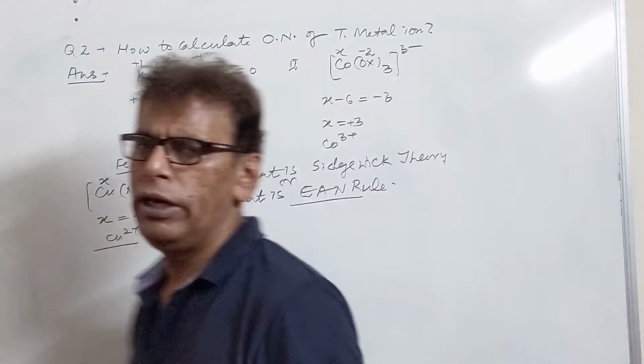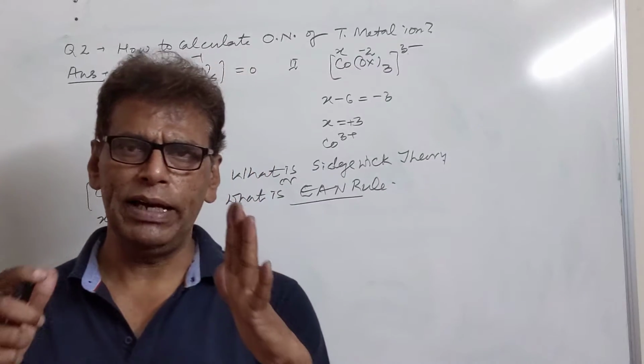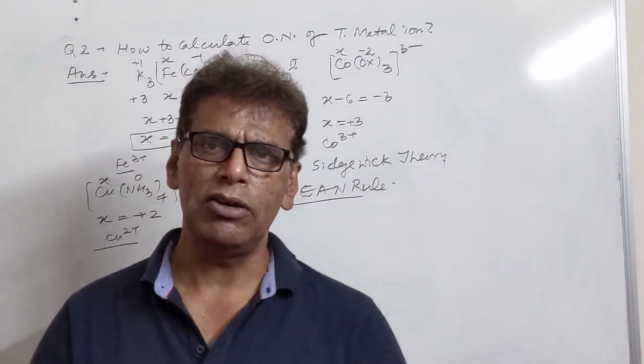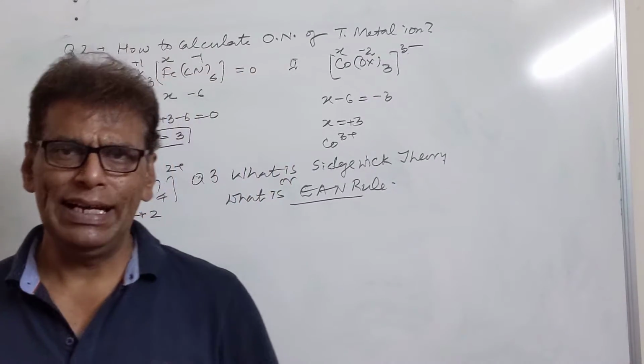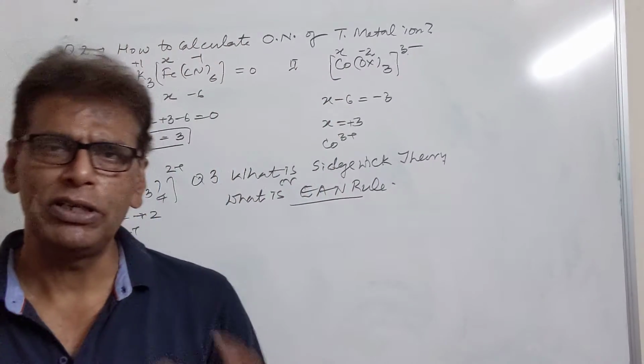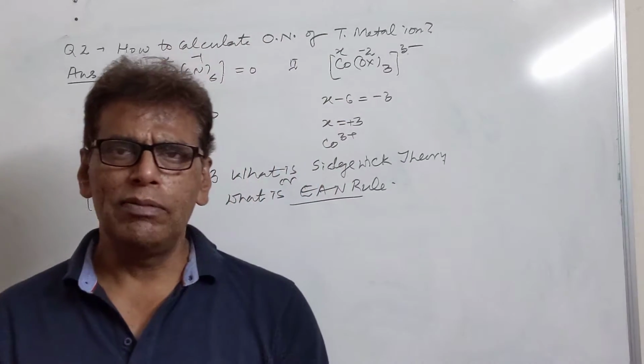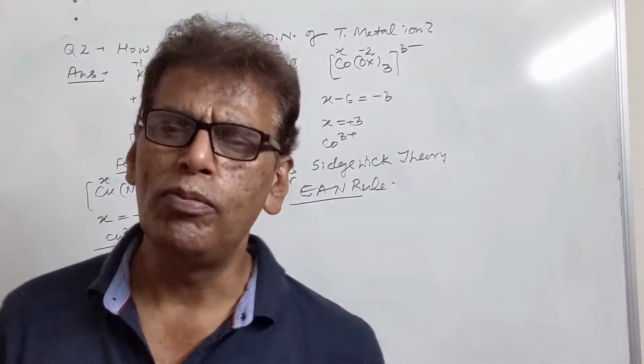Sidgwick theory, or the effective atomic number rule, states that for any transition metal ion present in the coordinated state, if its electrons as well as the electrons of the ligands coordinated to it are counted, the total must be nearer to some noble gas.